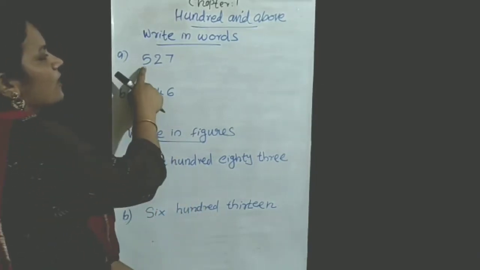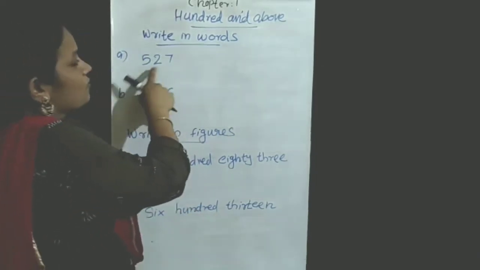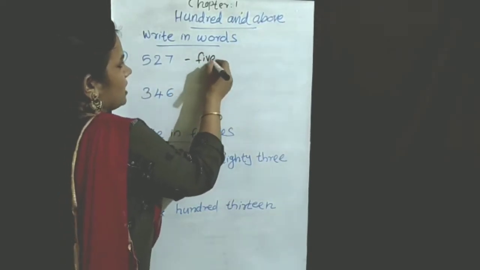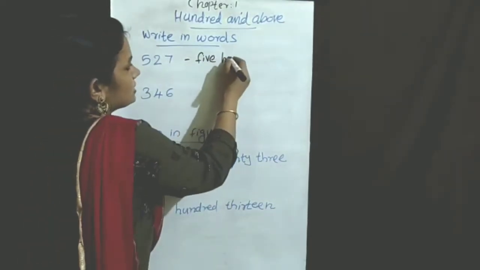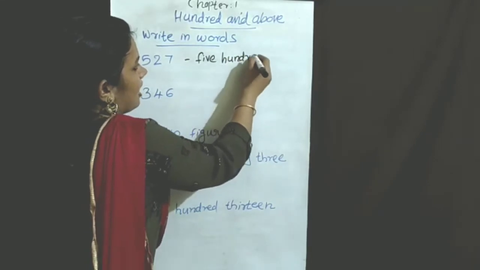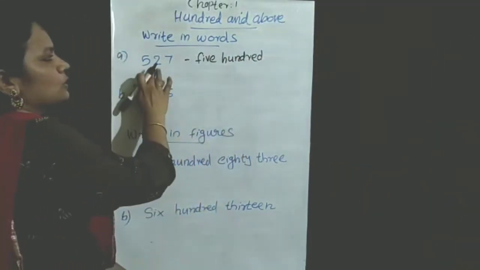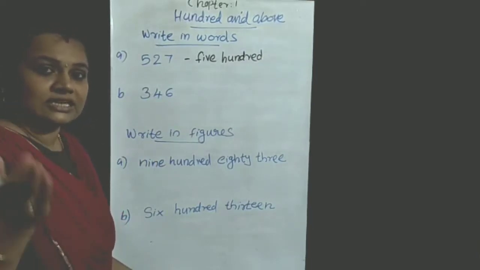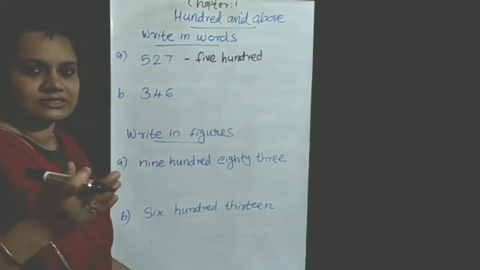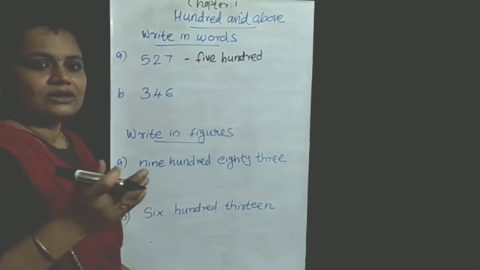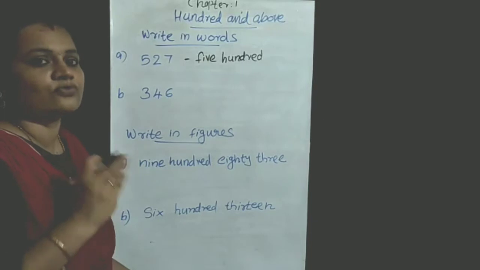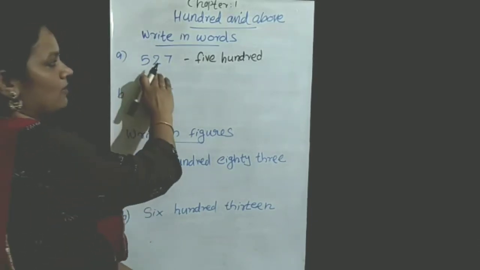So we can write 527. 5, FIVE. 100, HUNDRED. Last week we learned 20, 30, 40, all the number names. Do you remember? Okay, so you should know by heart the spelling of the number names.